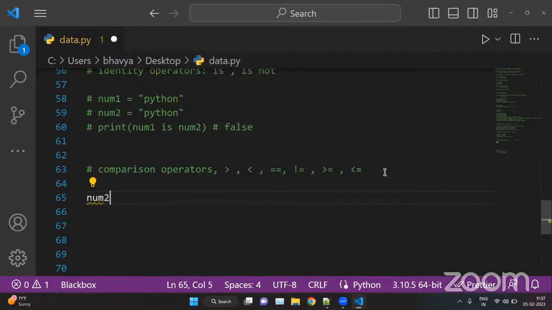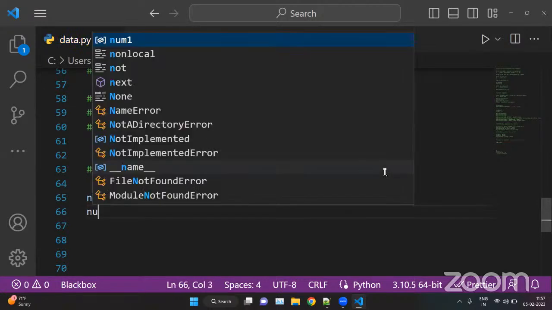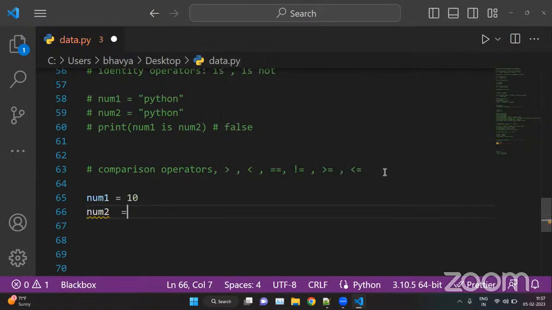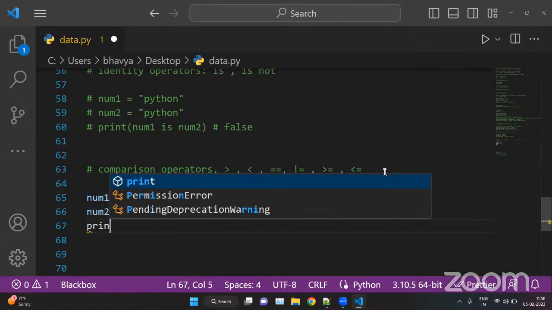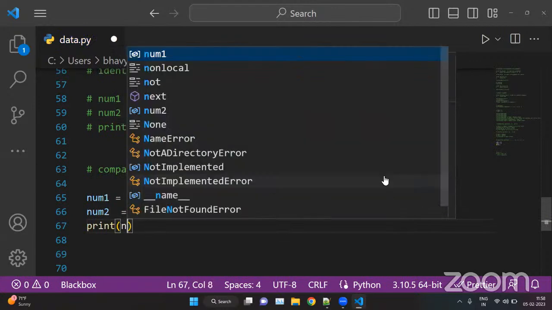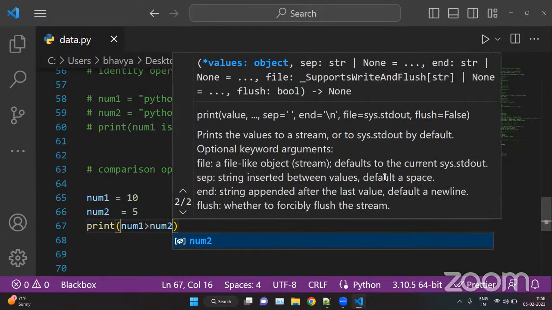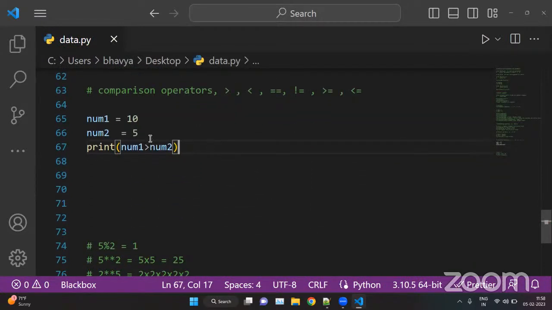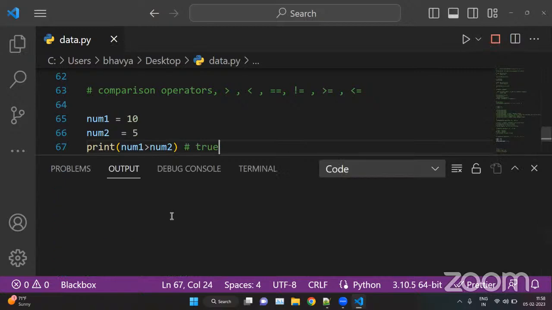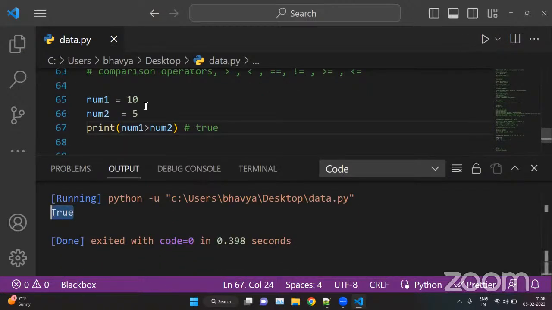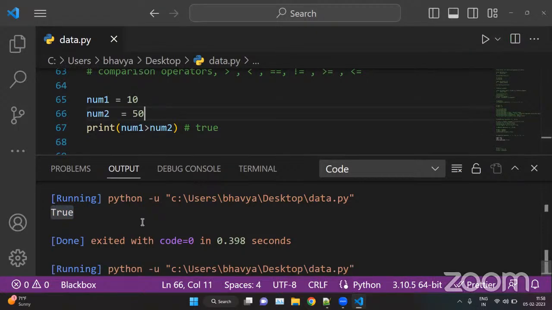Let's say we have the num1 variable and here we have num2. The value of num1 is 10. The value of num2 is 5. Now here we are checking the condition whether num1 is greater than num2. So we are checking whether num1 is bigger than num2. So the answer is true here because num1 is greater than num2. And what if num2 is 50 and num1 is 10? So now the answer is false.